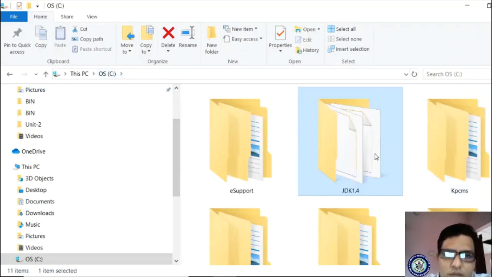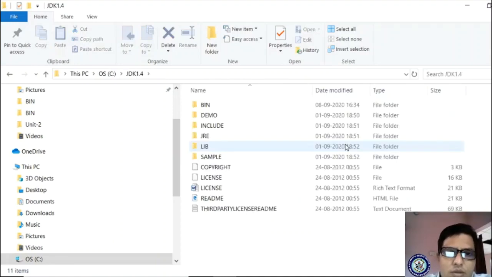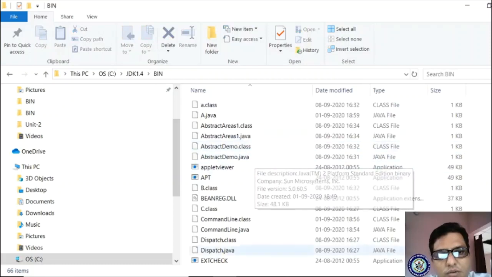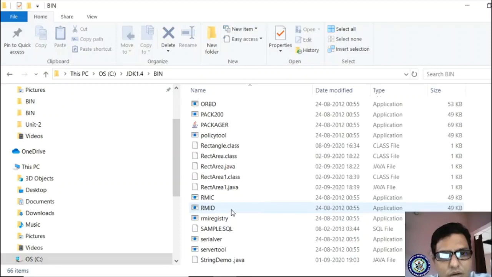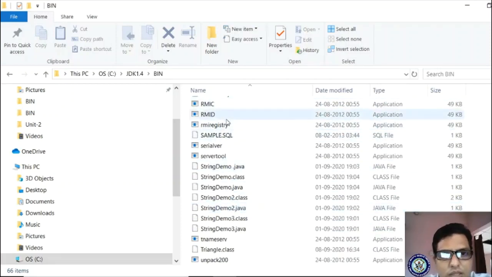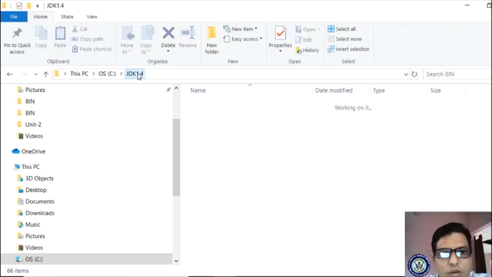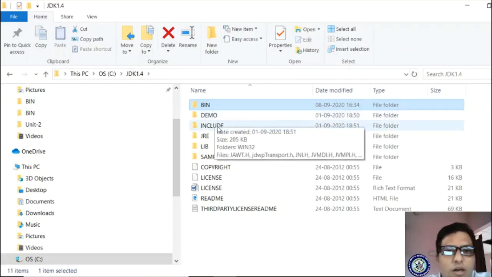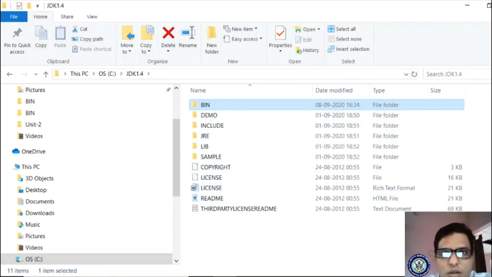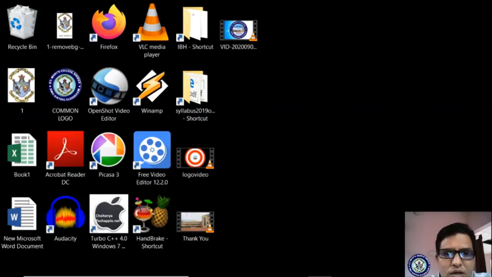Now this is the package. What is a package? A package is a collection of classes, methods and interfaces. It means it consists of folders and subfolders. In subfolders, what does it consist of? Your source codes, right? Likewise, these source codes have been placed. To run these application programs, the relevant information will be placed either in the demo folder or include folder and so on. So that is why we are taking this concept.